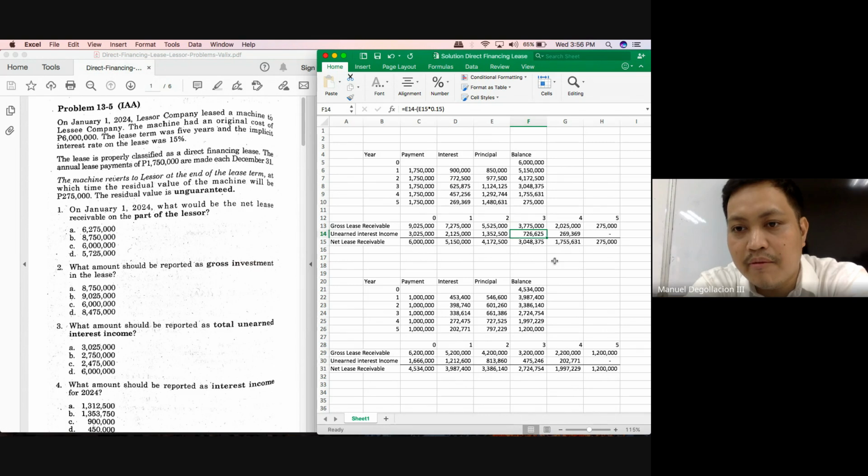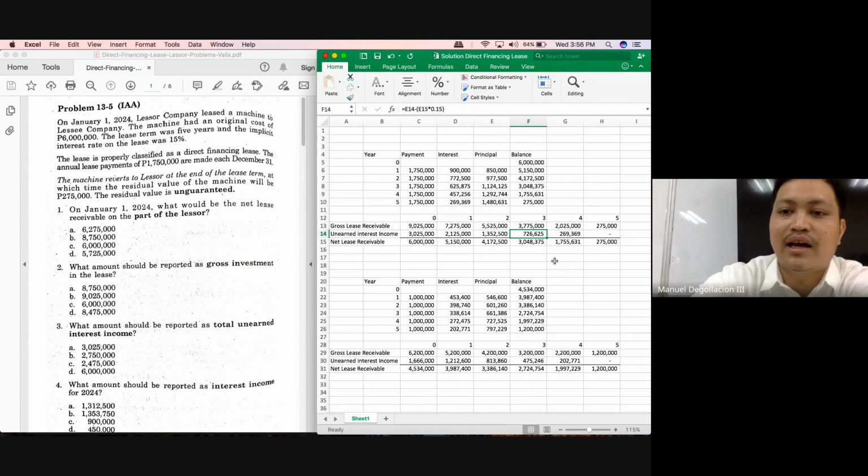Unearned interest income at the end of the third year was 726,625. And since you have earned 457,256 on year 4, the remaining unearned interest income would be 269,369. And 2,025,000 minus 269,369 should give you your 1,755,631.